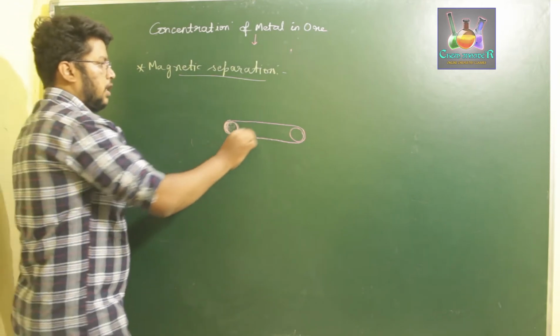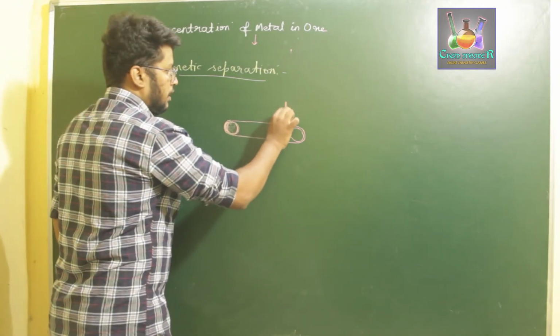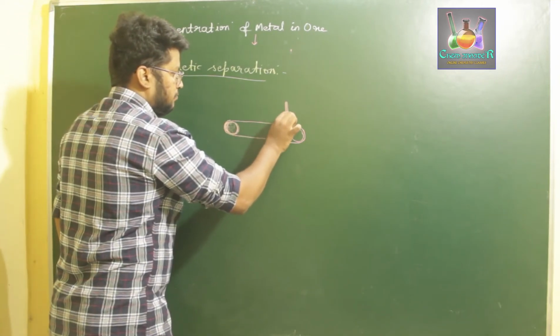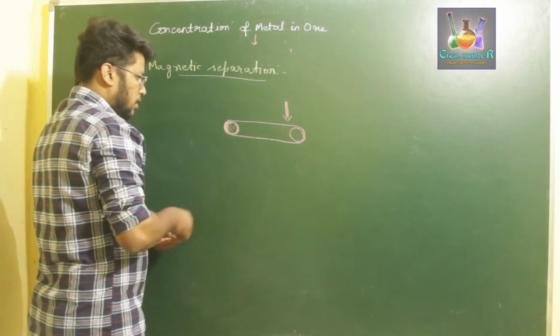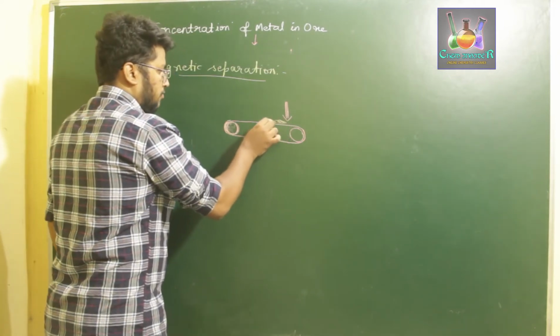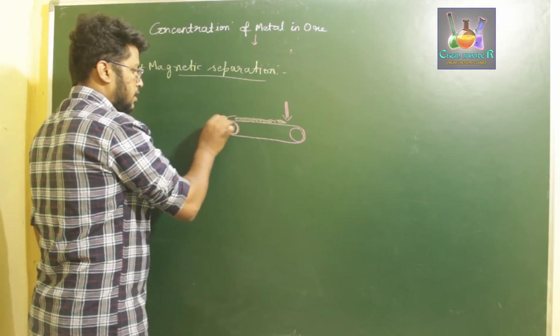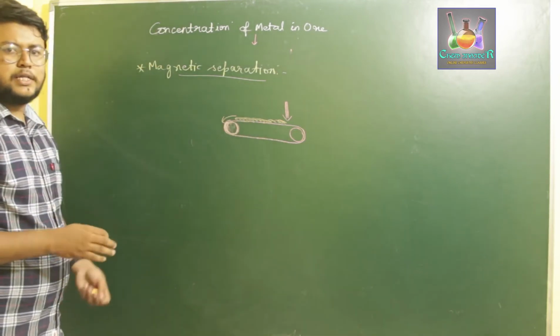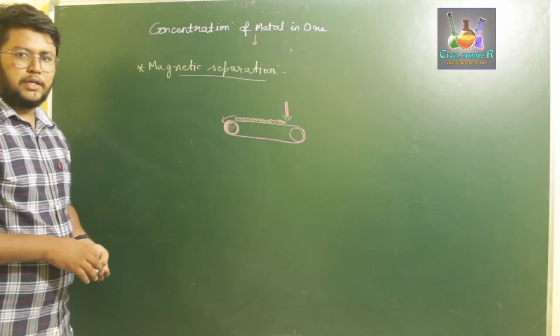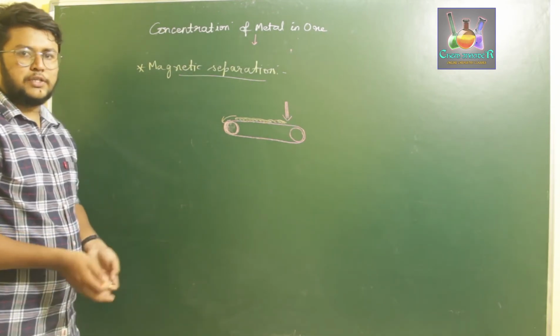We allow the finely powdered ore onto the other side of the roller. Once the powdered ore is placed on top of this slab and it starts to rotate, it separates the substances which are attracted to the magnet from those which are not.